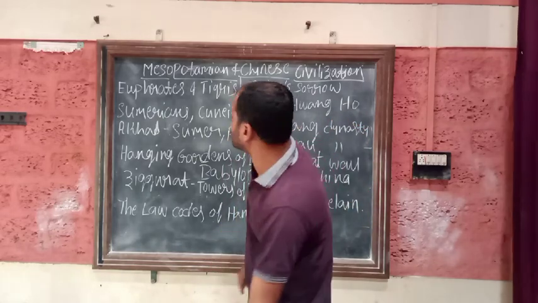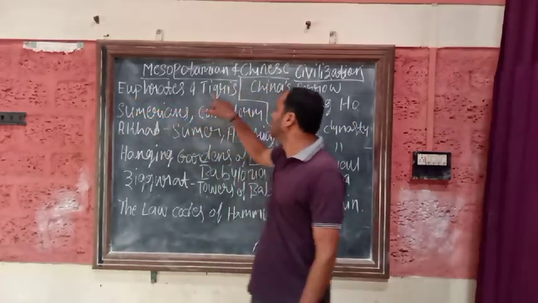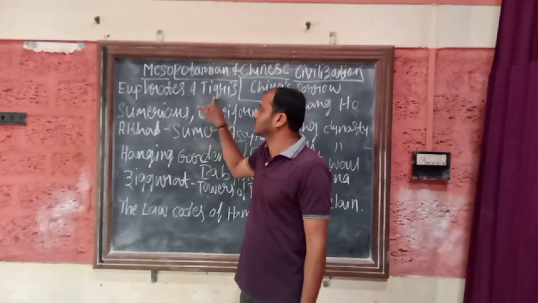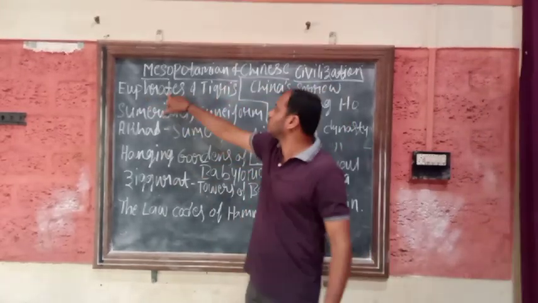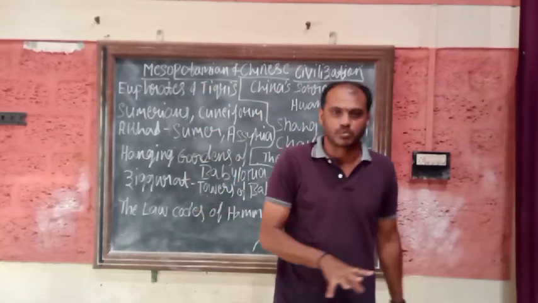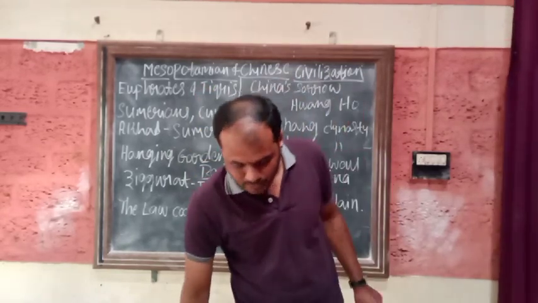So which are those two rivers? The two rivers are the Euphrates and the Tigris. The land that lies between these two rivers was called Mesopotamia by the Greeks.